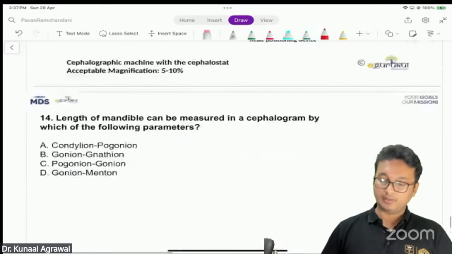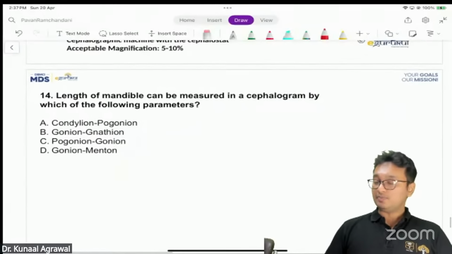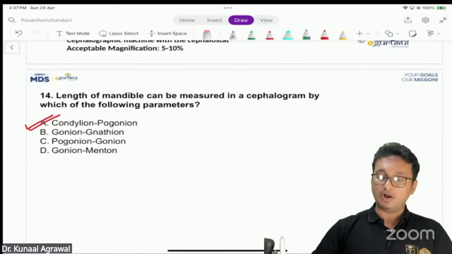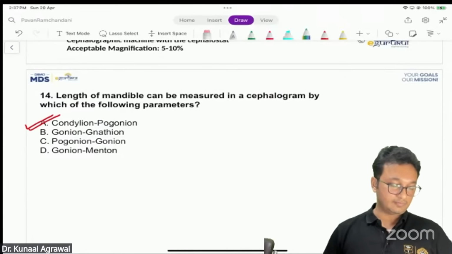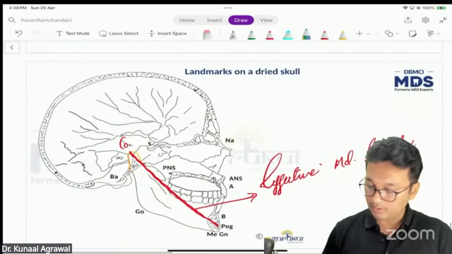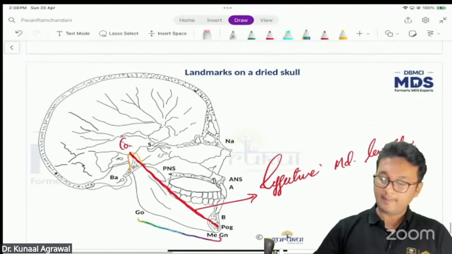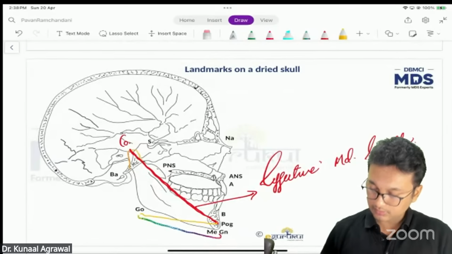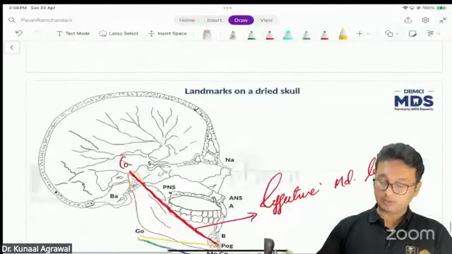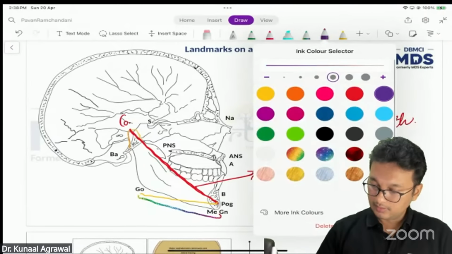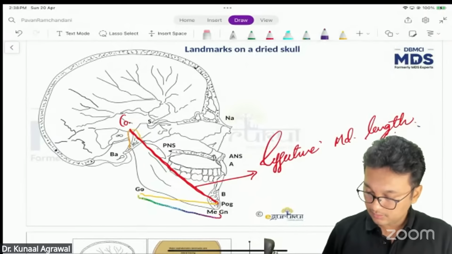Okay, now let's look at the options. Condylion to pogonion, absolutely. Gonion to gnathion, pogonion to gonion, or gonion to menton. So what will be the correct answer? Option A will be the correct answer. Gonion to gnathion could have been one answer. Then we have pogonion to gonion, and we have gonion to menton. I'll take a different color for that.